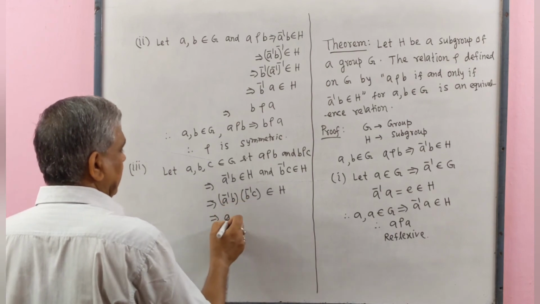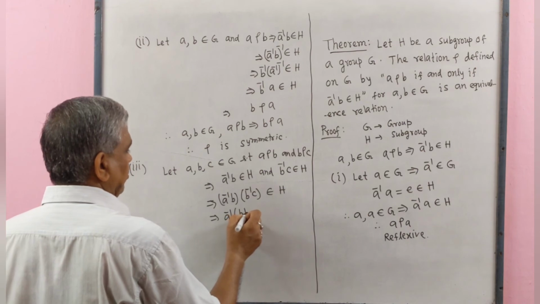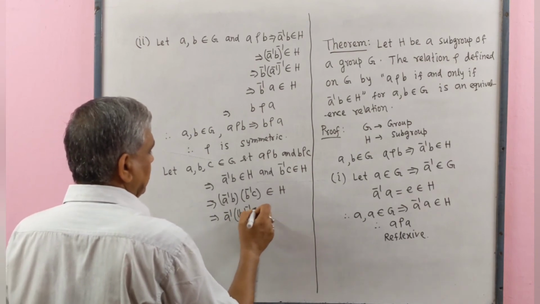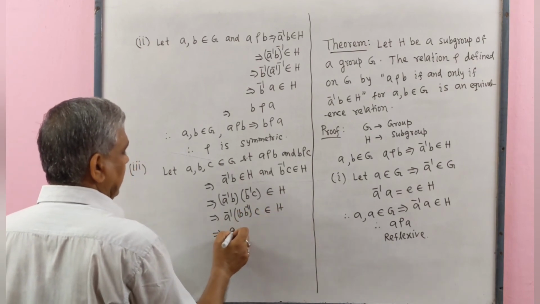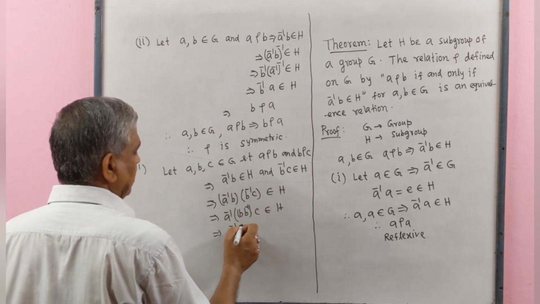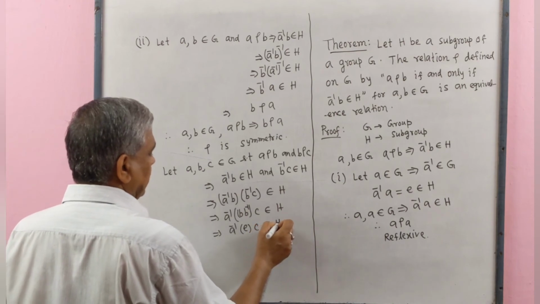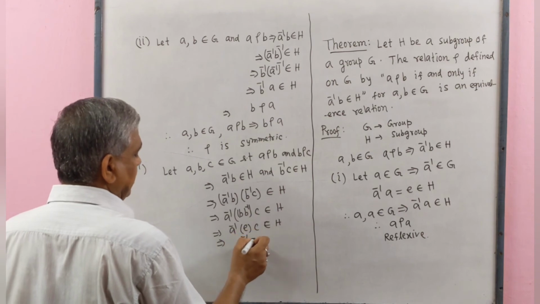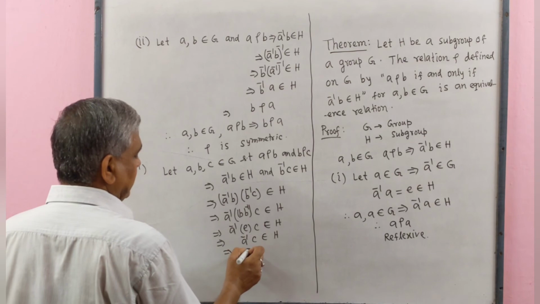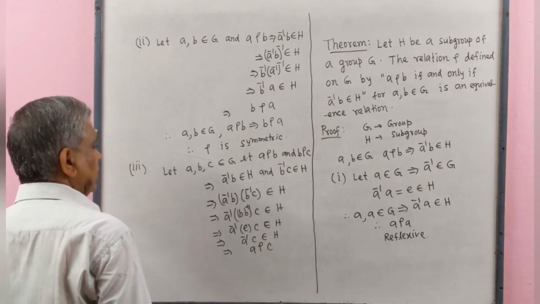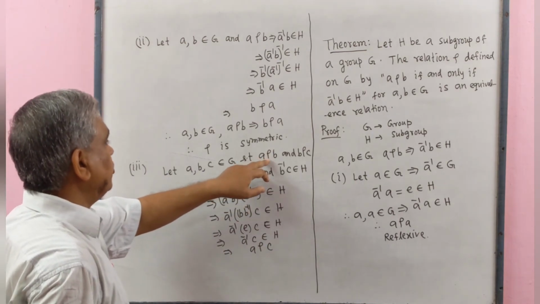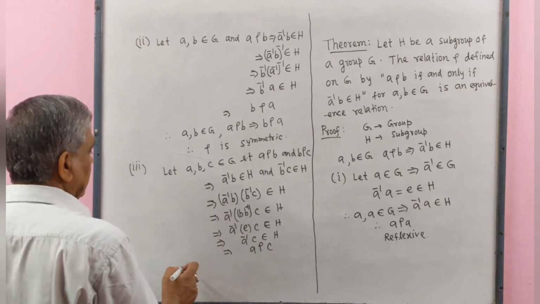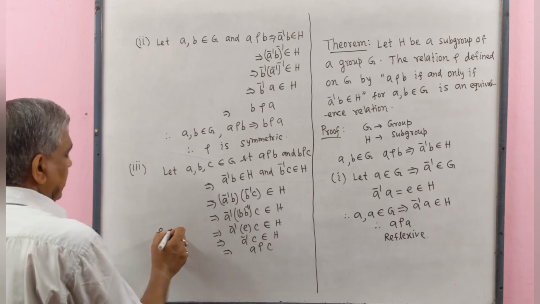By associative property, A inverse B B inverse C belong to H implies that A inverse B B inverse means identity element, C belongs to H, and A inverse identity element by operation we get A inverse C belongs to H implies that A is related to C. Therefore, A is related to B and B is related to C implies that A is related to C. That means the relation rho is transitive.